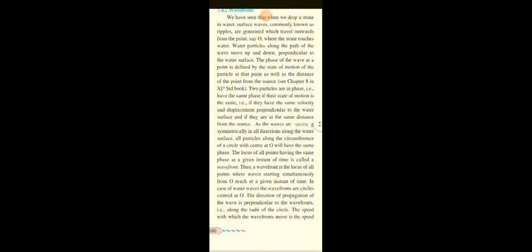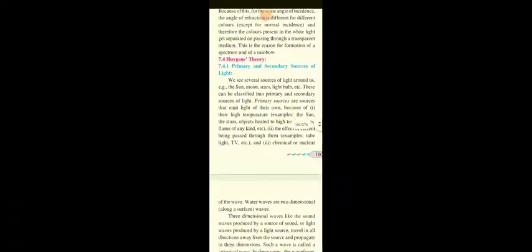The direction of propagation of the wave is perpendicular to the wavefront, along the radius of the circle or the radii of the circles formed. The speed with which the wavefront moves is the speed of the wave.